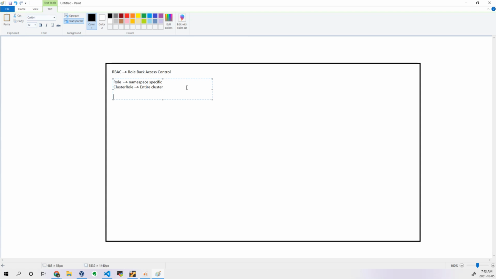Now I want to bind a user with a role, or a group with a role, or a service account with a role. These are the different types of subjects to which I can assign a role. To assign that particular role, you will write a role binding. If it is a role, you will write a role binding, or else we have a cluster role binding. So this is the point where you will specify which user should have which role.